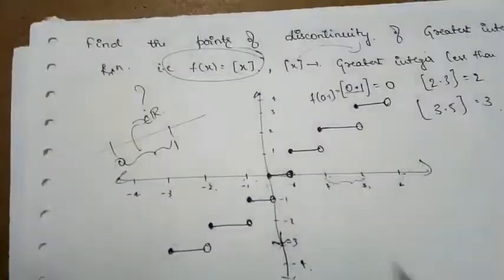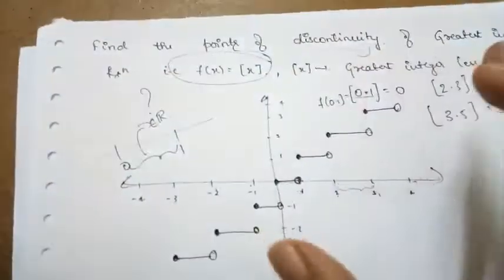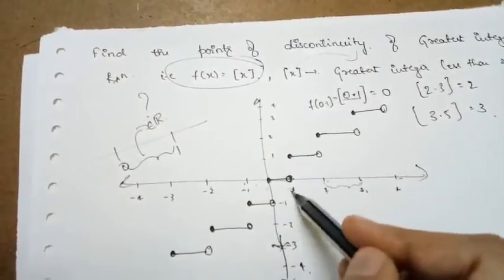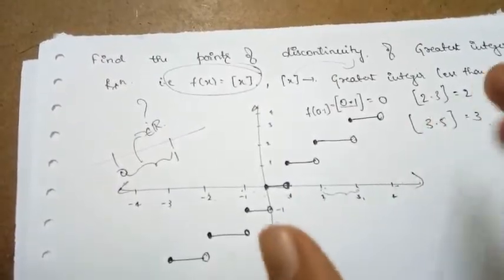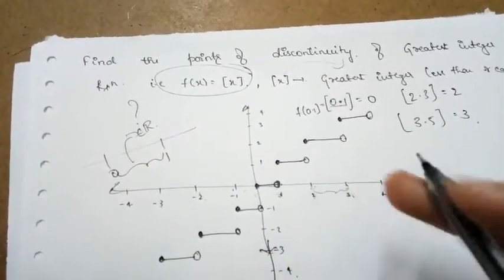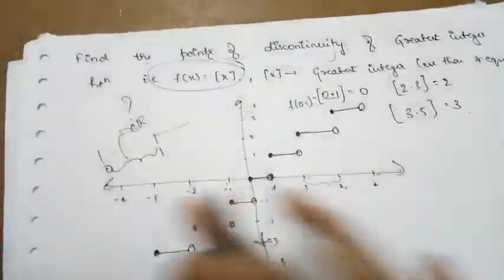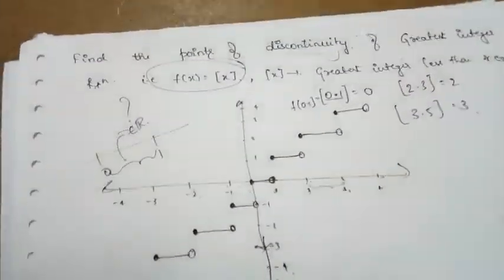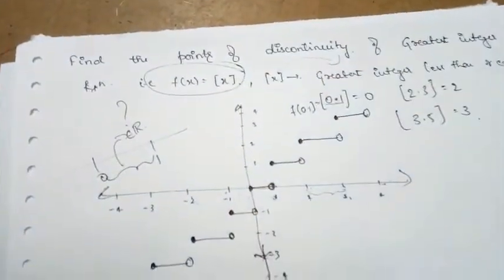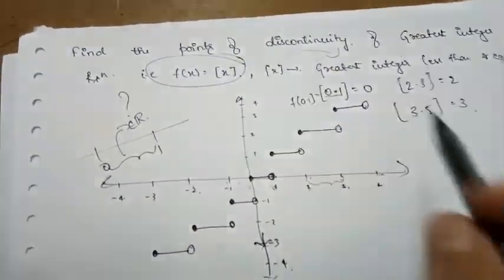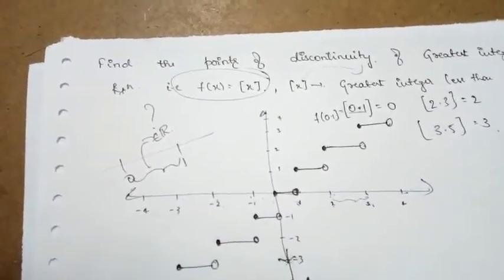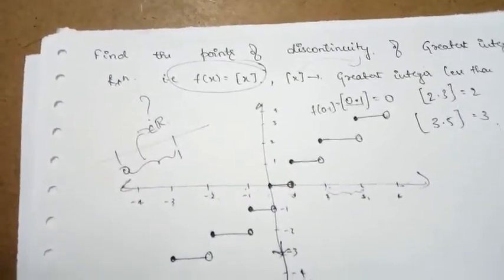So you can say that we see the discontinuity at the set of integers. All those integral points are what? The points of discontinuity. Through the graph I can say that the points of discontinuity are all those integral points, that is 1, 2, 3, 4, minus 1, minus 2, minus 3, minus 4. All those integral points are the points of discontinuity. So how can we put it down?